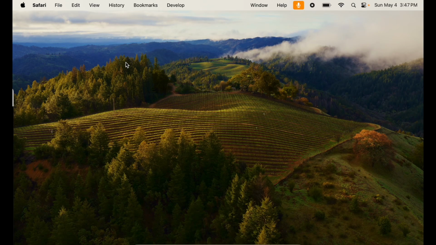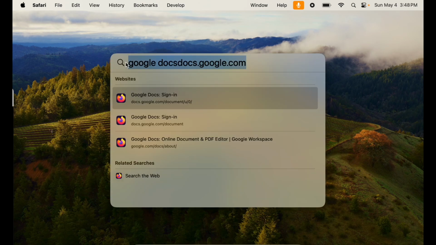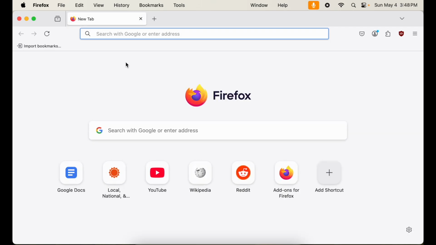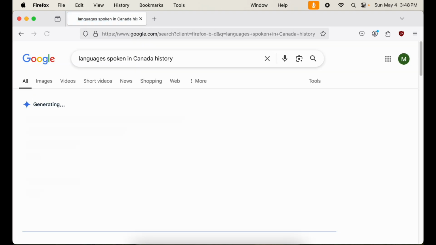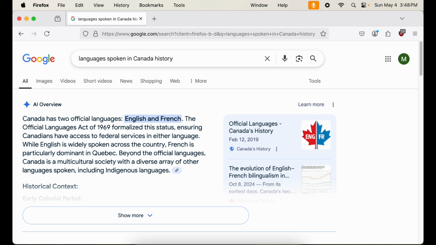First, I need you to do some research using Google about the languages spoken in Canada, and then access the Google Docs website to write a 500-word essay about the topic, covering the history of the languages in Canada. I'll help you with this research and essay writing task. Let's start by searching about languages in Canada. Now let's go to Google Docs to write our essay.